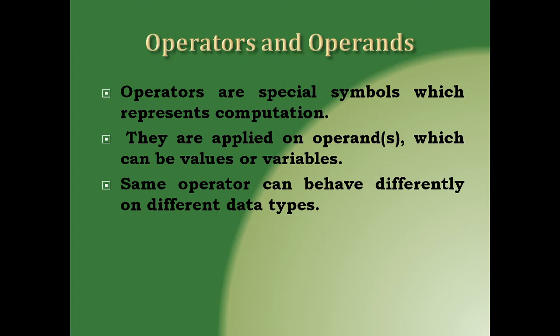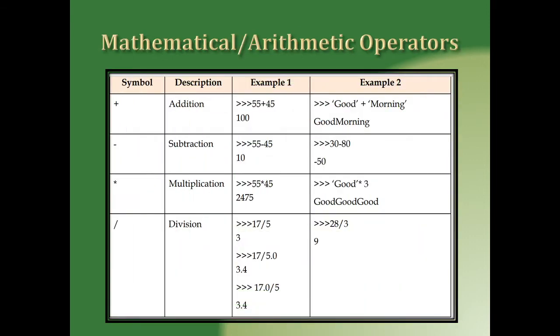I will explain this now with examples. Let us start with what the different types of operators available in Python are. Coming to the first one, we have the very simple one, the mathematical and arithmetic operators. Most of us are familiar with these symbols and already know their uses. These are some of the mathematical operators.